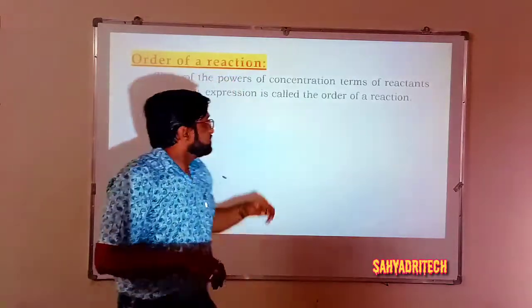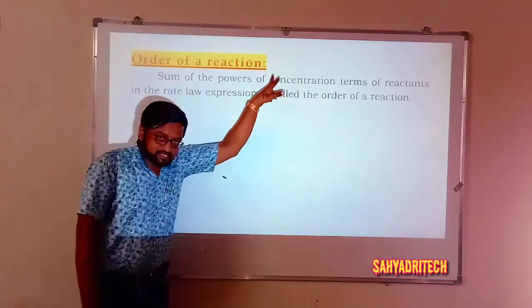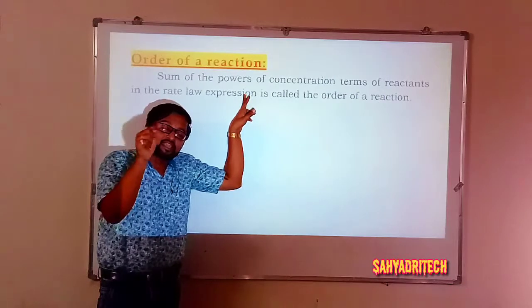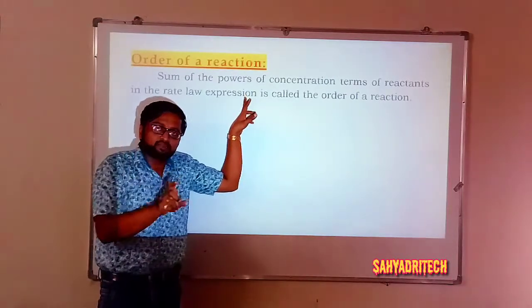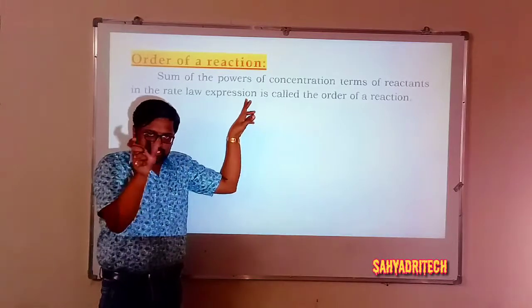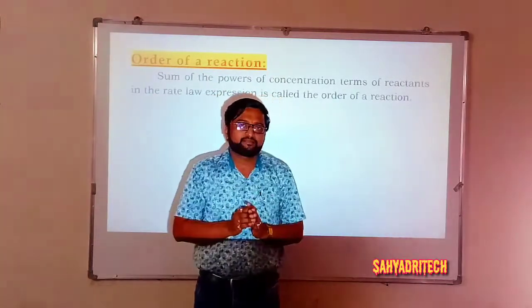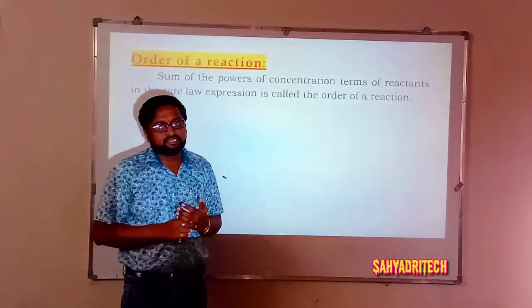If I consider order of a reaction, it speaks about those powers. Whatever powers are present in the rate law, or rate expression, or rate equation, if we add those powers, the resultant value gives the order of a reaction.